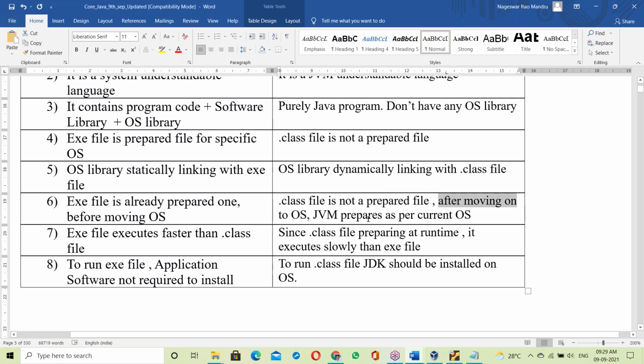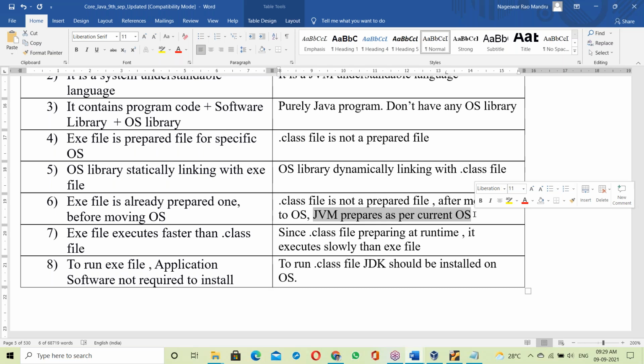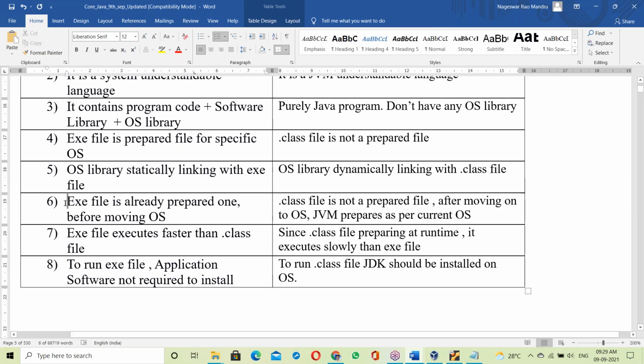After moving on to the OS, the JVM prepares it as per the current OS. Suppose a dot class file moves on to Windows OS. After moving there, the Windows JVM links the dot class to the Windows library. That means the JVM links at runtime, since it is not a prepared file. But an exe file is already a prepared file.